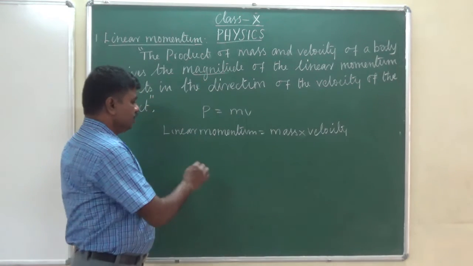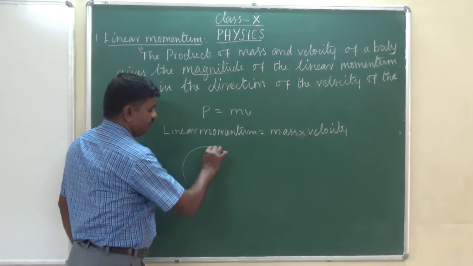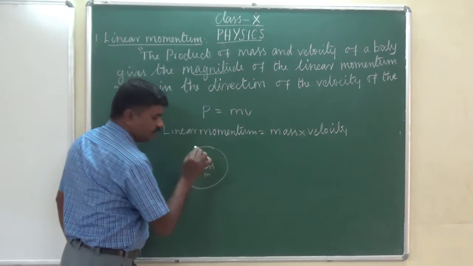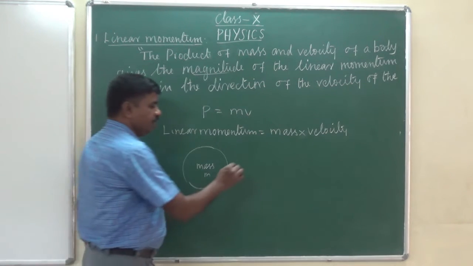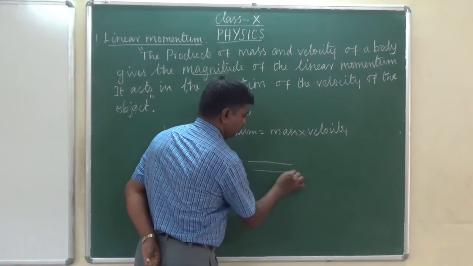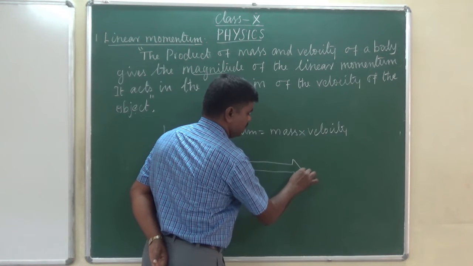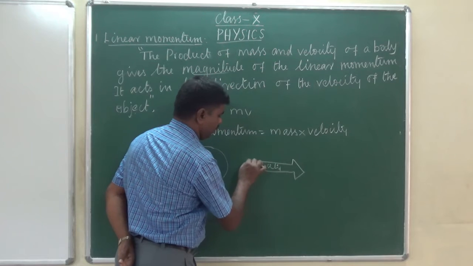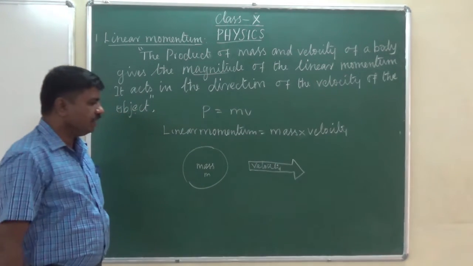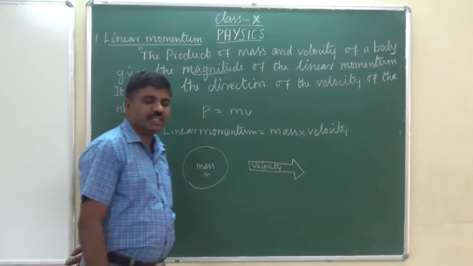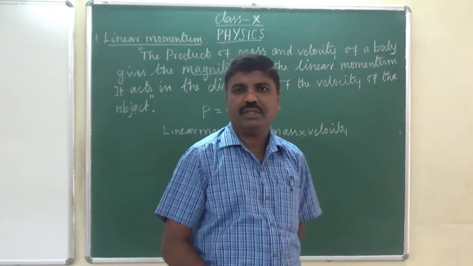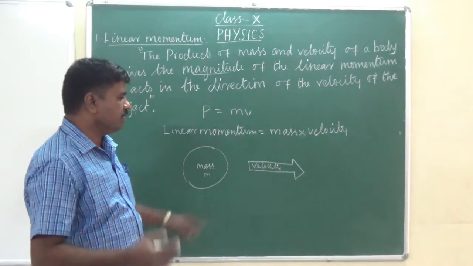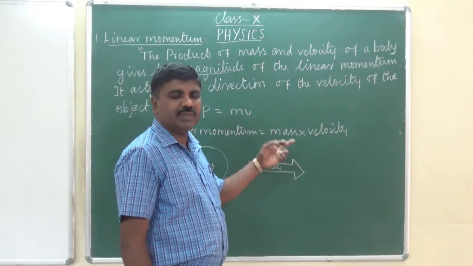Suppose an object has a mass m. Every object has some amount of mass, whether it is moving with some velocity. Every object always remains constant, and it will move when we apply an external force to the object, moving from one place to another.